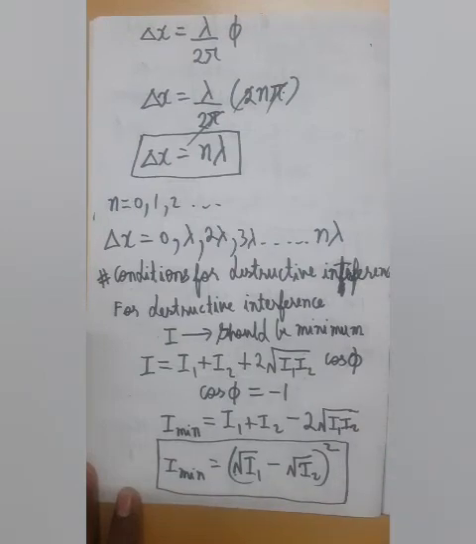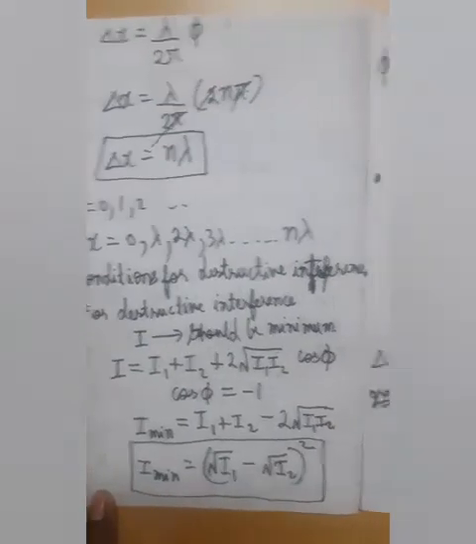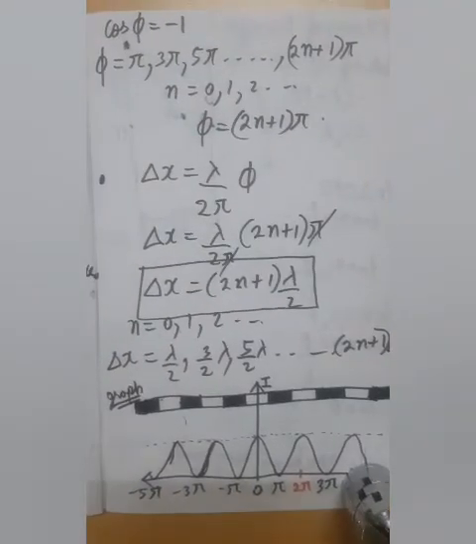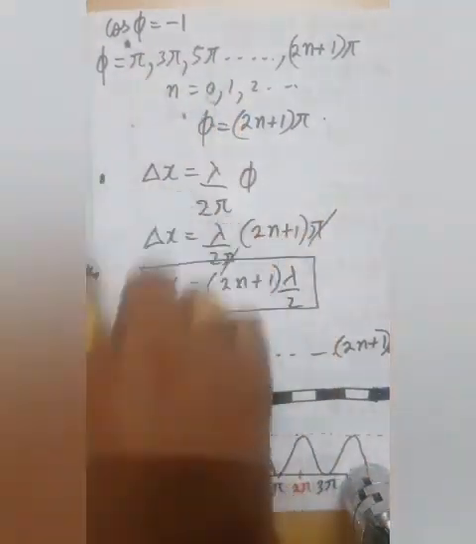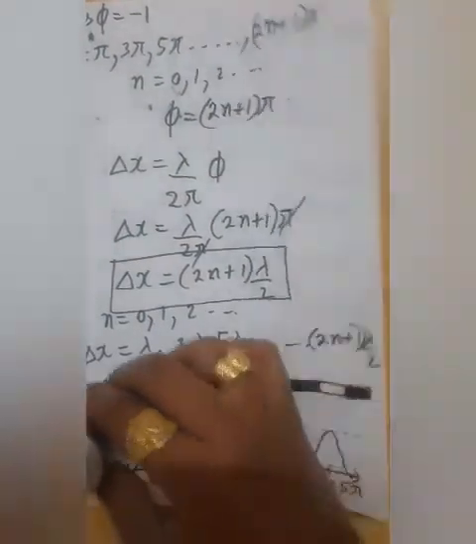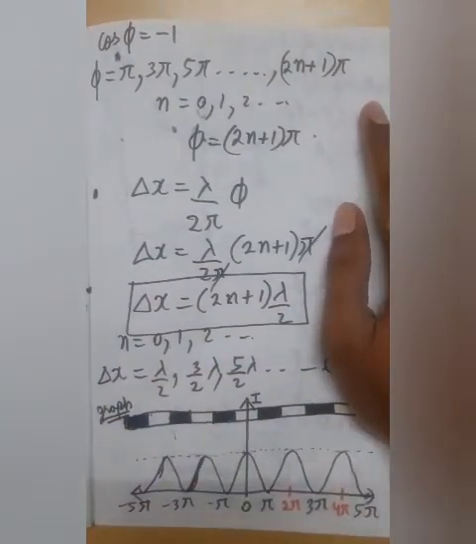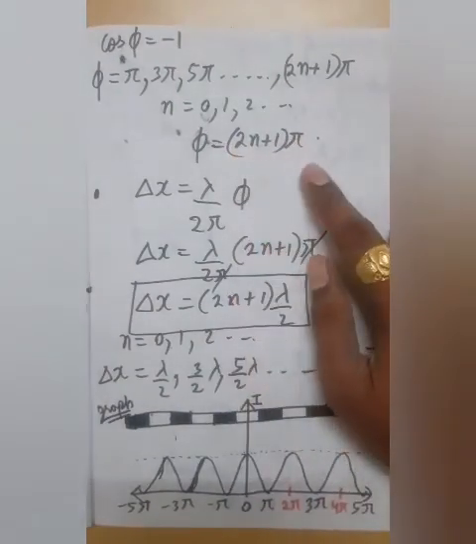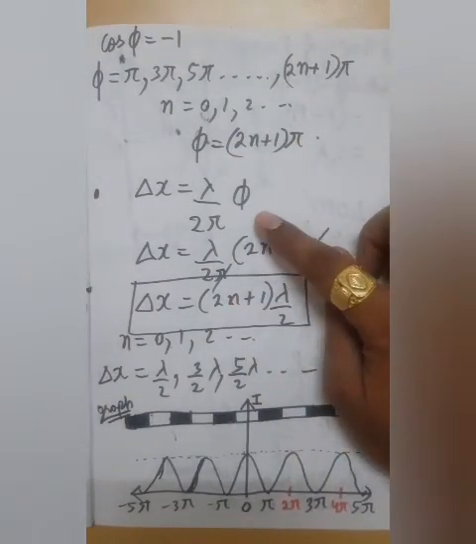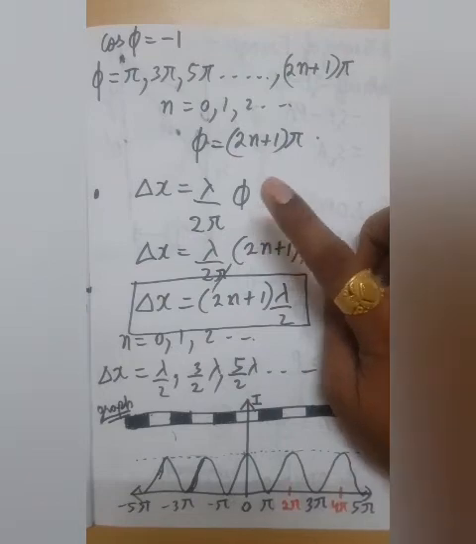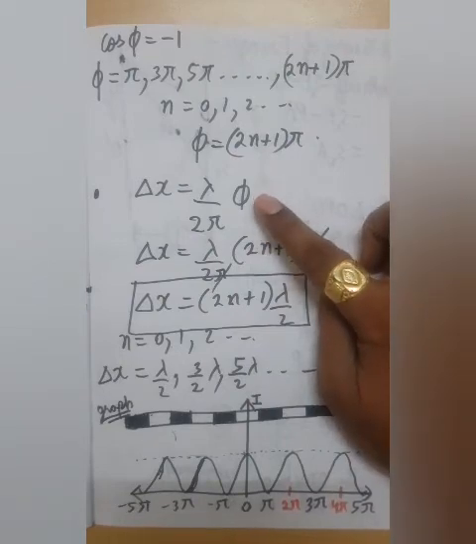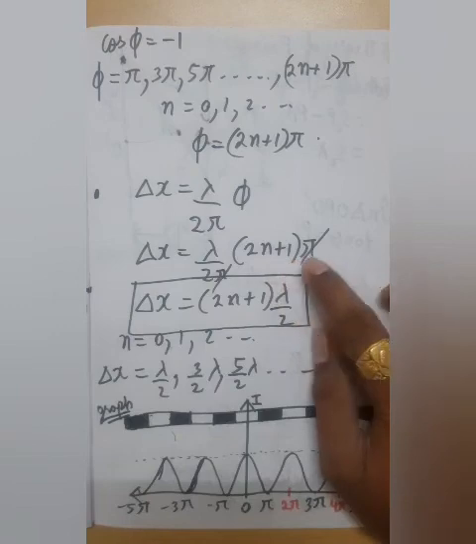Okay, now according to the expression, our condition should be that for cos phi to be -1, phi should be pi, 3 pi, 5 pi and so on till (2n plus 1) pi. Okay, so phi is equal to (2n plus 1) pi, and this is the expression for path difference. So in the expression of path difference, if we write the value of phi, this would become (2n plus 1) into pi.